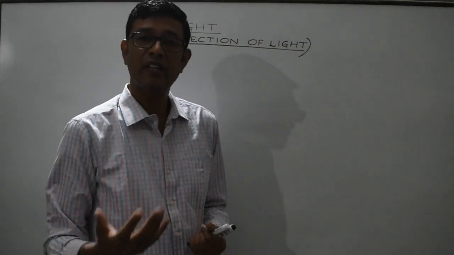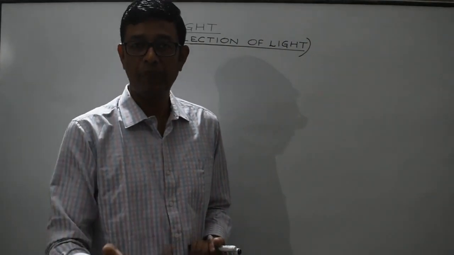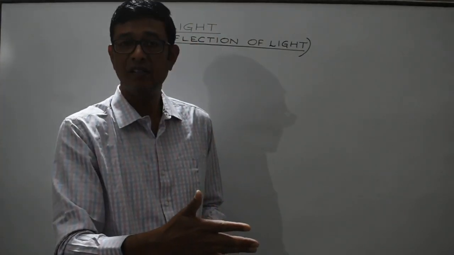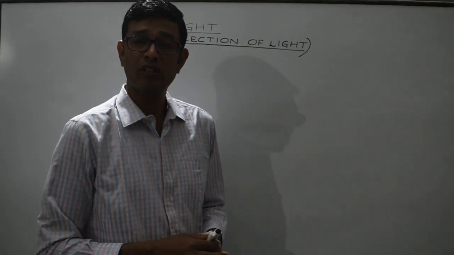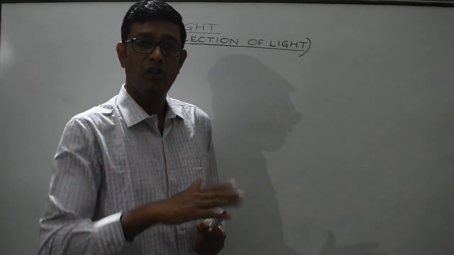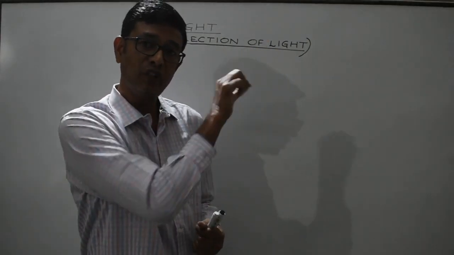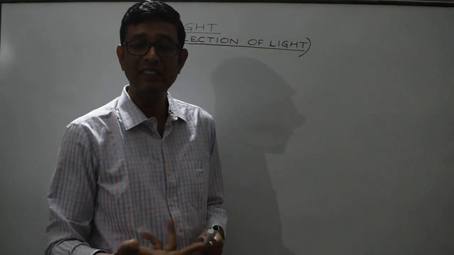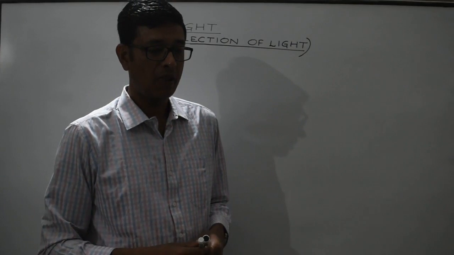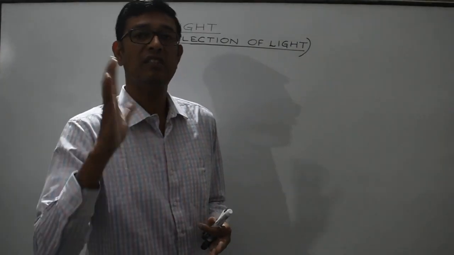Now light can be reflected well only by those surfaces which are smooth, which are optically plane, like a plane mirror. A simple glass can be made a plane mirror. The process is we have to deposit a fine layer of silver on its surface. So that will act as the back surface. So the front surface will reflect light when light is incident on it. So let's start with the definition part first. Reflection. It is basically the bouncing back of light into the same medium.